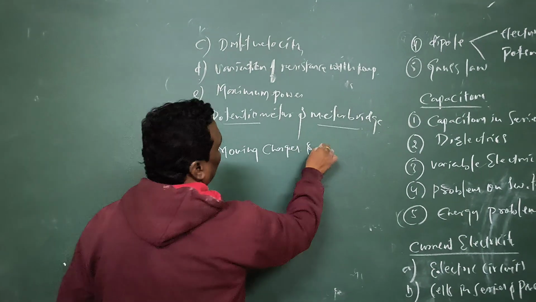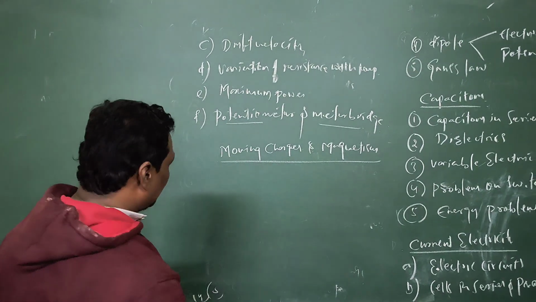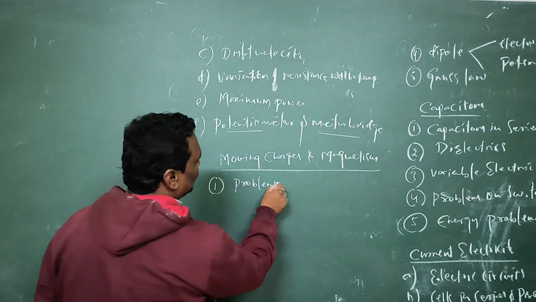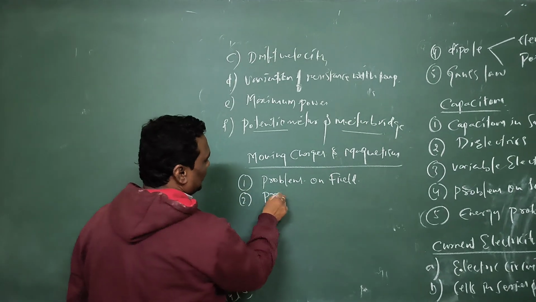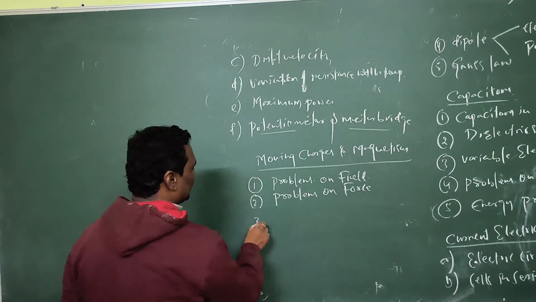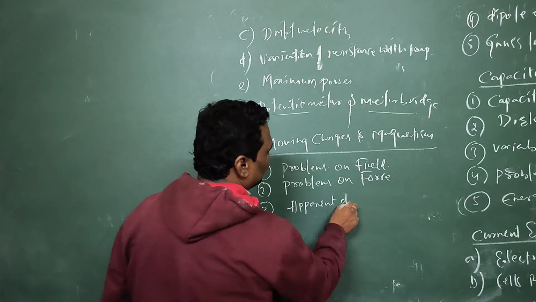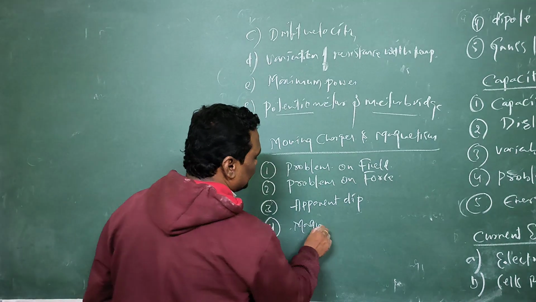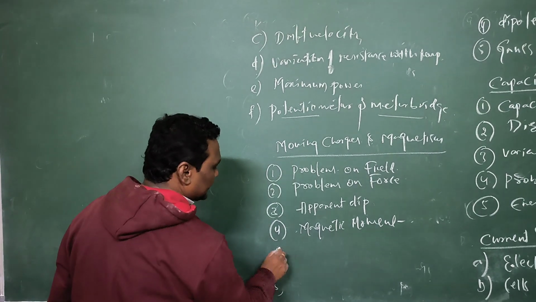Moving charges and magnetism. In the moving charges and magnetism means bar magnetism. In the moving charges and magnetism, do the problems how to take the field. Problems on field. And second one is problems on force. That's all. Problems on field and problems on force. And third one is in bar magnetism. You have to calculate the apparent, how to calculate apparent problems. And fourth one is you have to calculate the magnetic moment, and you will get one theory question from the magnetism if it is possible.